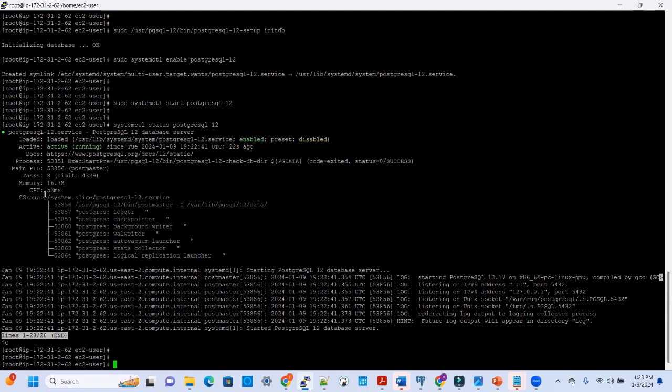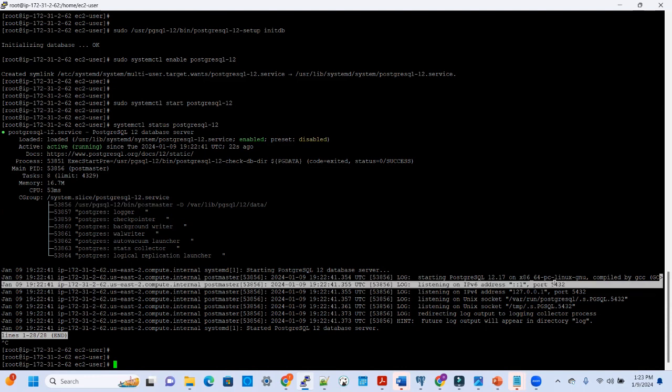And we can also see the default processes that come with Postgres. We have the postmaster process, which is the master process that kicks off all other processes. We have the logger, the checkpointer, the background writer, all of these different background processes that Postgres uses. And we can see a message here that tells us that our Postgres database server was started. We can see what port it's listening on, port 5432.